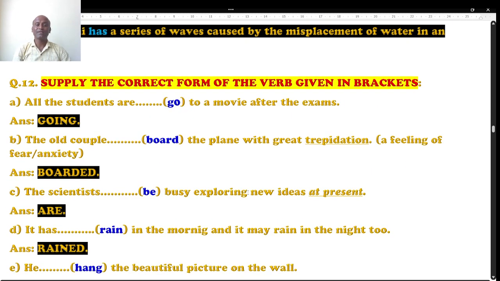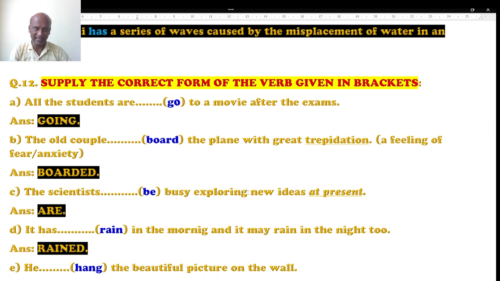What is that? Supply the correct form of the verbs given in the bracket. It's purely verb form, I think. Verb forms might be like V1, V2, V3, V4. If I give an example: eat, ate, eaten, eating. Next, develop, developed, developed, developing. Next one, sing, sang, sung, singing. Forgive, forgave, forgiven, forgiving, like that.